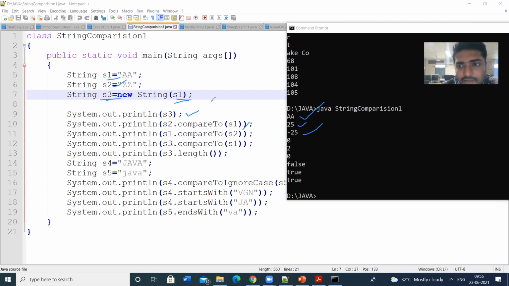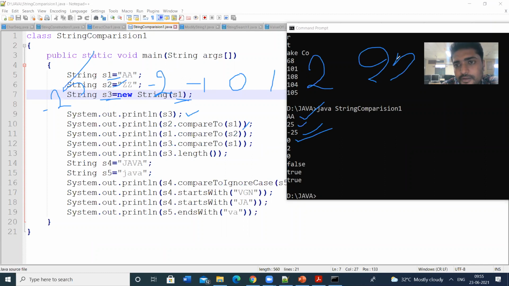S3 and S1 are equal, that's why we get 0. In the number system, we have minus 1, 0, plus 1, 2, minus 2; likewise minus 25 here, plus 25 here.